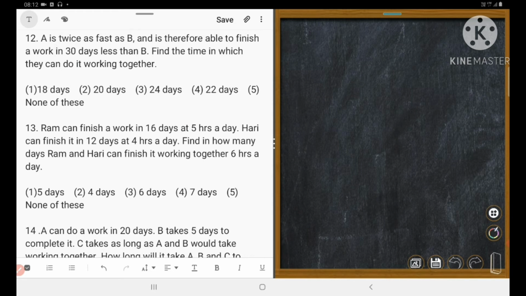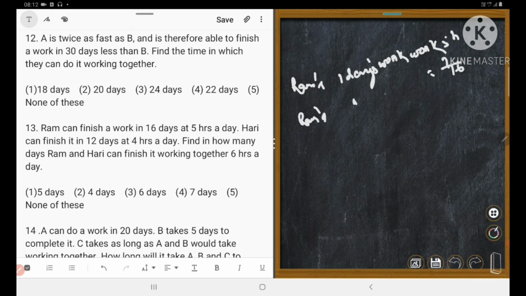Okay, we shall calculate. So Ramo's 1 day's work, working 5 hours a day, is equal to 1 upon 16. So Ramo's 1 day's work, working 1 hour, is equal to 1 upon 16 into 5.